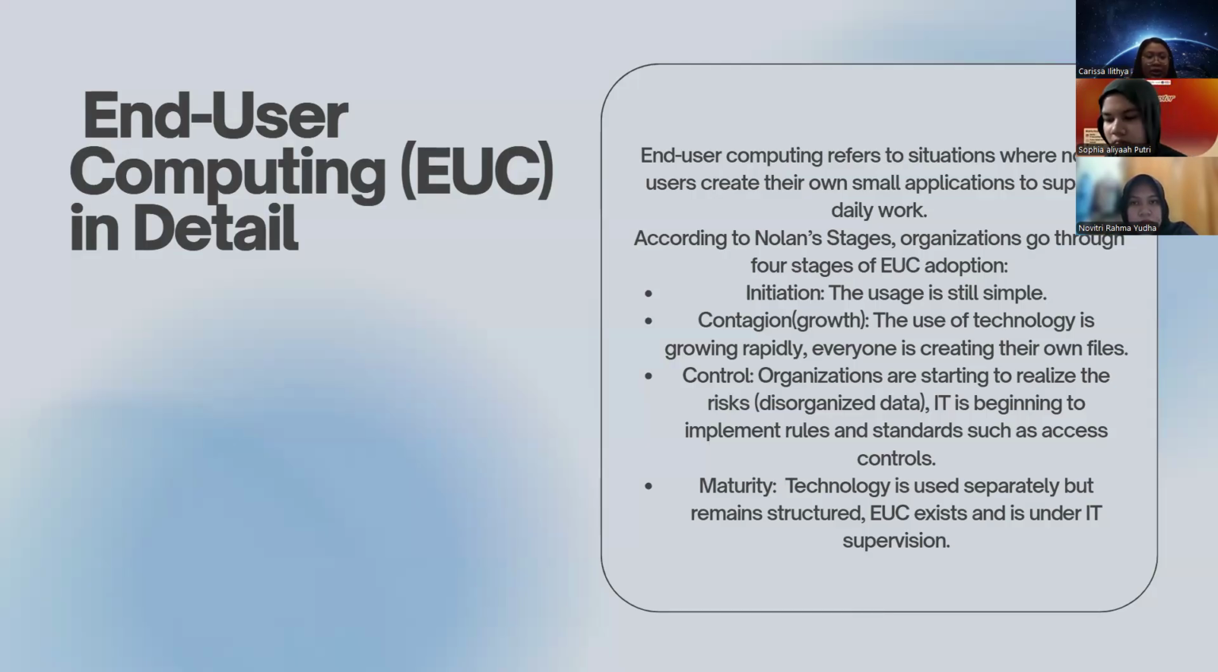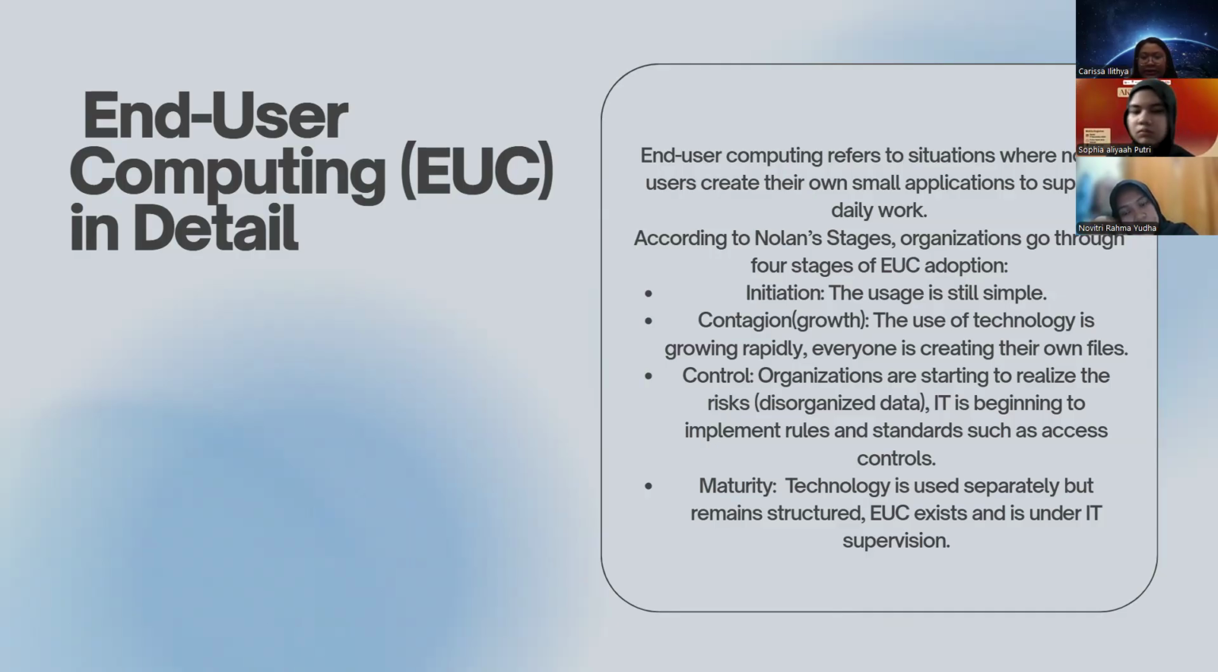Next is end user computing, or EUC, in detail. End user computing refers to the situation where non-IT users create their own small applications to support their daily work, like using Excel. According to Nolan, organizations go through four stages of EUC adoption. First is initiation, where the usage is still simple. Second is contagion or growth, where the use of technology is growing rapidly and everyone is creating their own files.